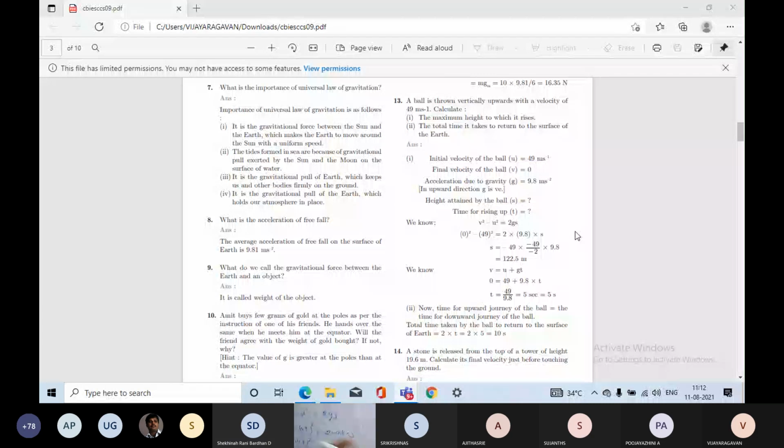Okay. So here in the expression there is a mistake. The 9.8 will not come in the numerator. It comes in the denominator, in the 2 into 9.8.